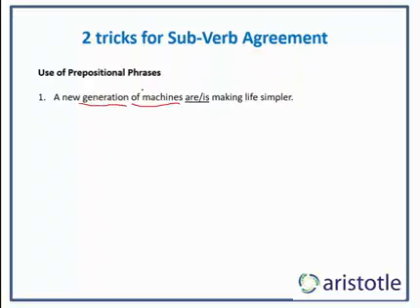So remember, whenever you see such prepositional phrases in a sentence, so of machines is basically your prepositional phrase. The subject is always before the preposition, it's not after it. So a new generation is doing something, not are doing something. Your subject is generation. So that is basically your learning. So don't try to go by the ear, try to go by the rule. And the rule is subject is before the preposition.